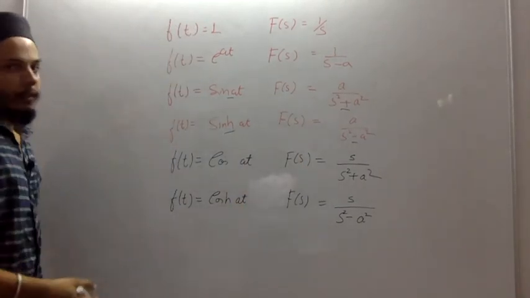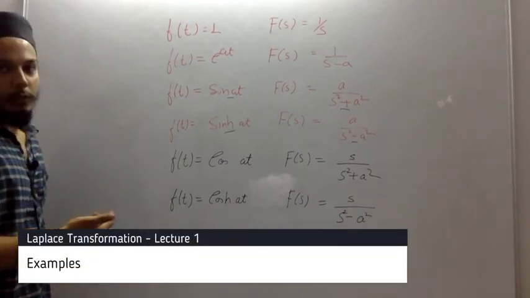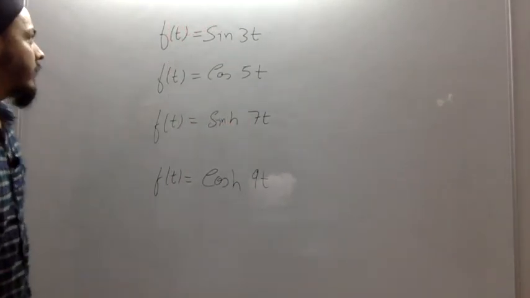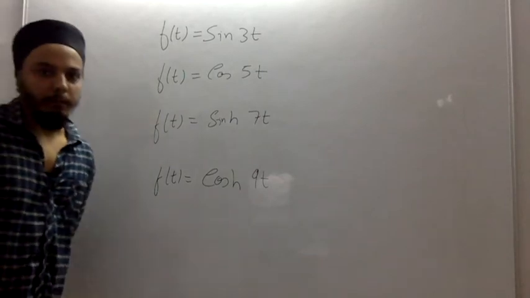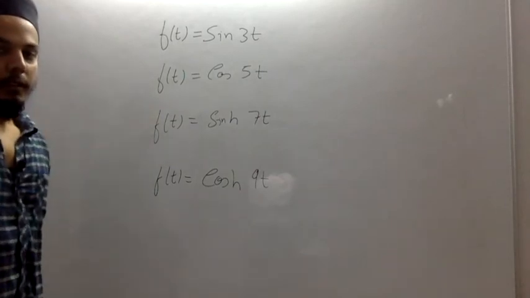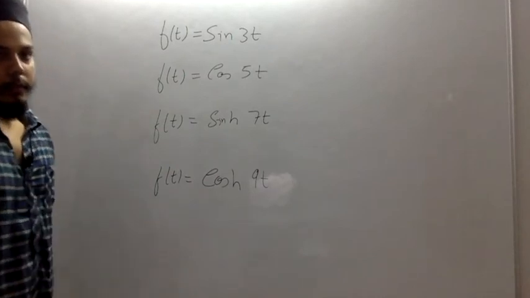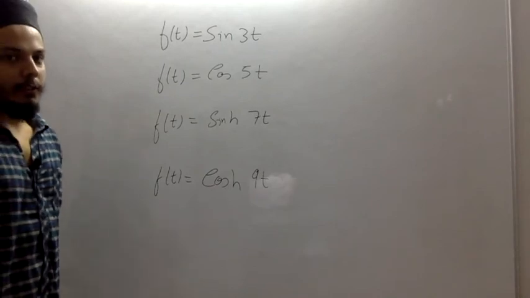Now let us take some examples so that you get familiar with the sine and cosine functions and their transformation. Now these are the 4 functions. First is sine 3t, second is cos 5t, third is sine hyperbolic 7t, fourth is cos hyperbolic 9t. So given time, find the Laplace transformation of these functions, please find them and check the results.